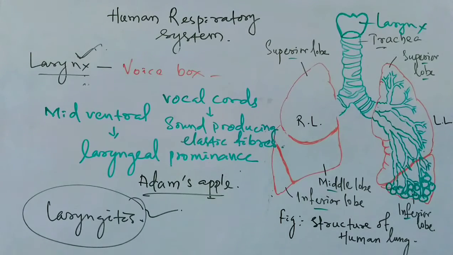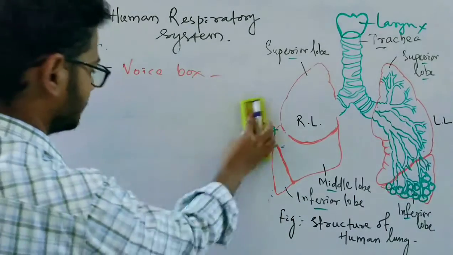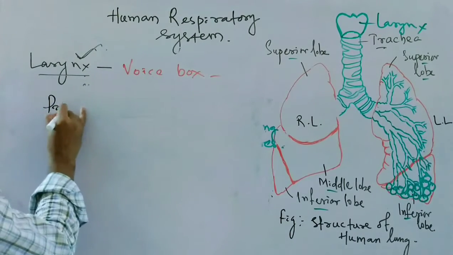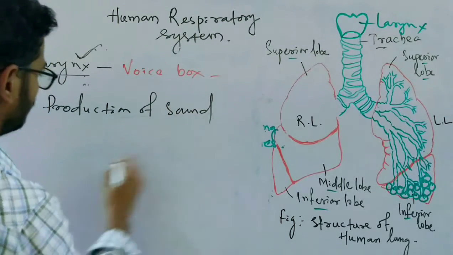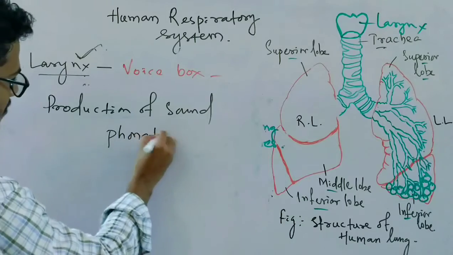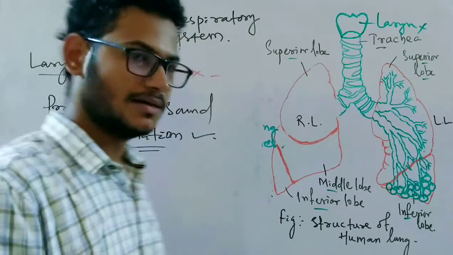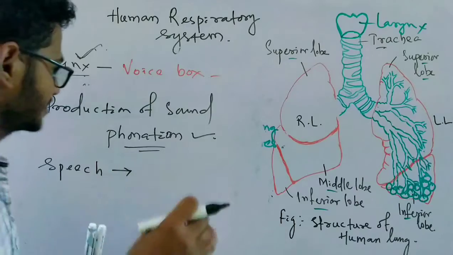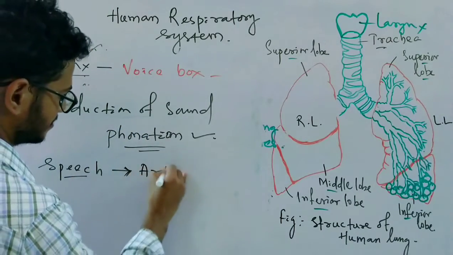Sound production is called phonation and clear speech is called articulation. Phonation and articulation. So production of sound is called phonation. Any type of sound, if produced, is called phonation. But when the sound becomes specific, it is called speech, and that is called articulation.